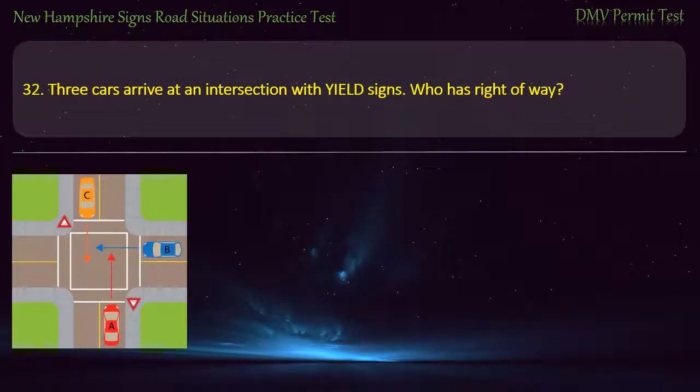Question 32. 3 cars arrive at an intersection with yield signs. Who has right-of-way? Cars A and C. Car A. Car B. Car C. Answer. Car B.